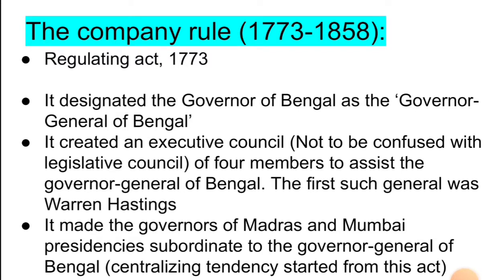It made the governors of the Madras and Bombay presidencies subordinate to the Governor General of Bengal. So centralizing tendencies started from this act.